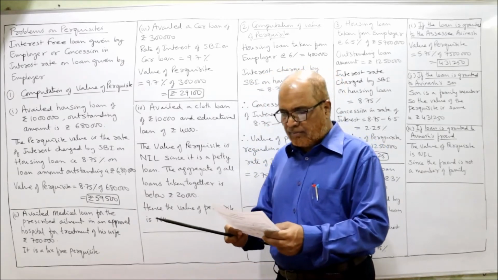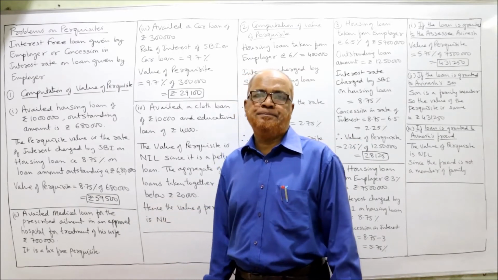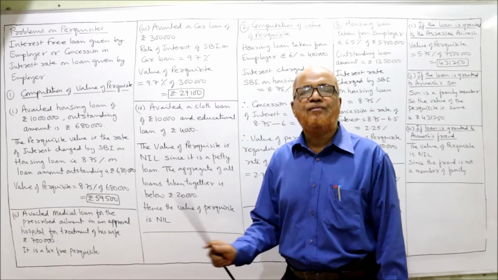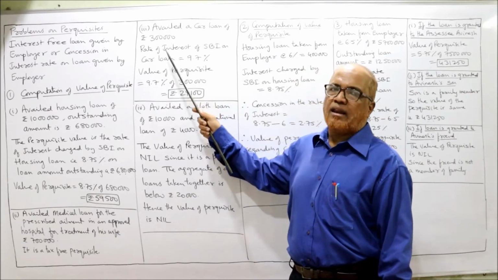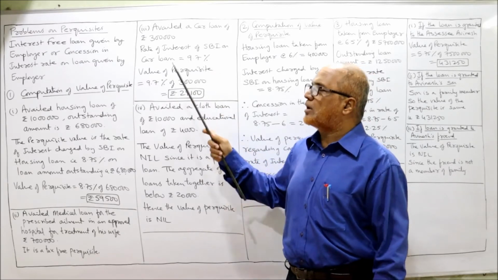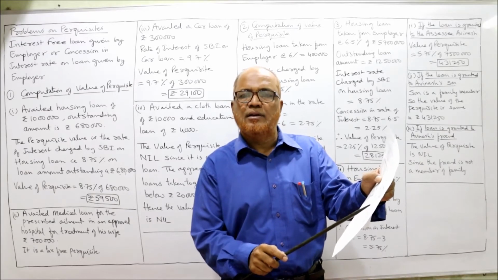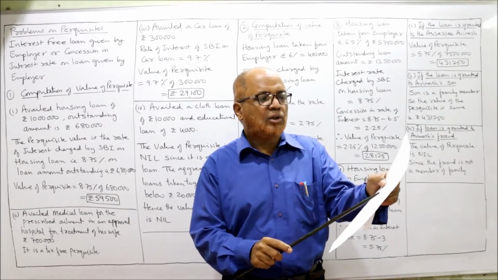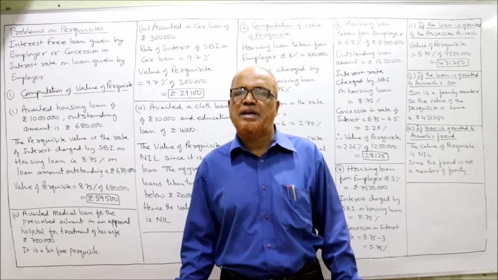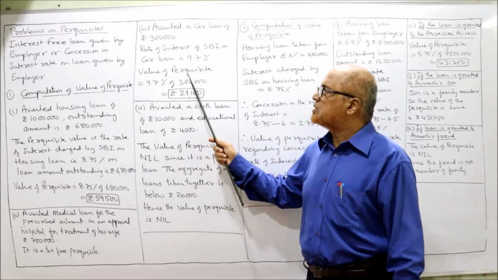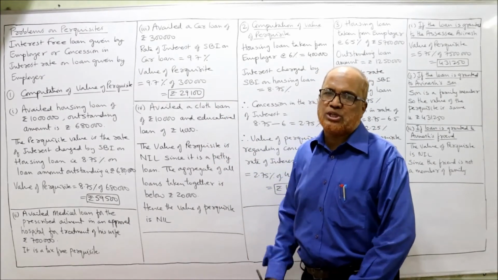Now the next one, the third one. He availed an interest-free car loan of rupees 3 lakh. The rate of interest charged by SBI on car loan is 9.7%, given in the problem. No need to remember the rates. In the problem it will be specified. So the value of the perquisite is 9.7% of 3 lakh, 29,100.